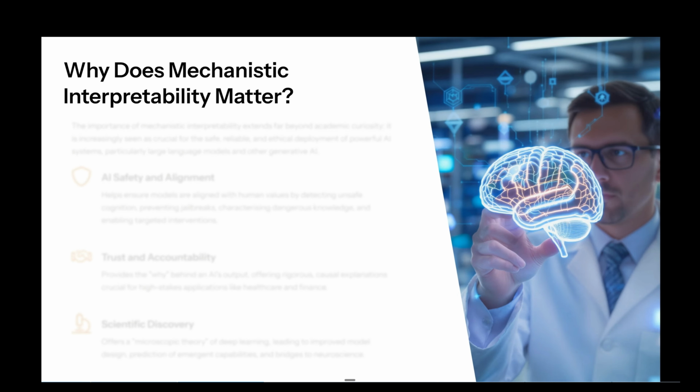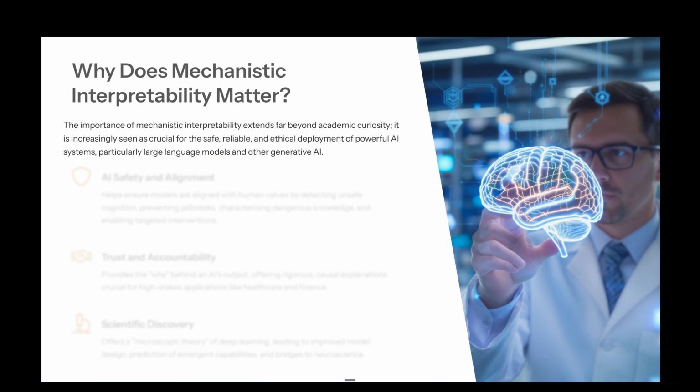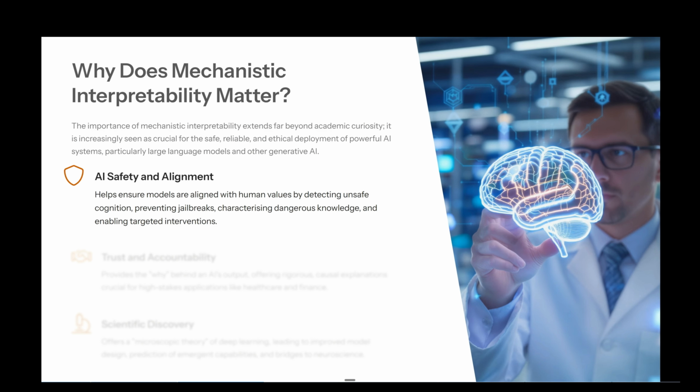Why does mechanistic interpretability matter? The importance of mechanistic interpretability extends far beyond academic curiosity. It is increasingly seen as crucial for the safe, reliable, and ethical deployment of powerful AI systems, particularly large language models and other generative AI. AI safety and alignment: this helps ensure models are aligned with human values by detecting unsafe cognition, preventing jailbreaks, characterizing dangerous knowledge, and enabling targeted interventions.